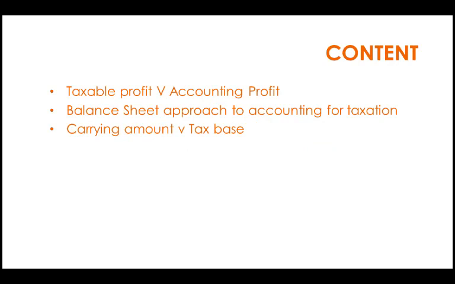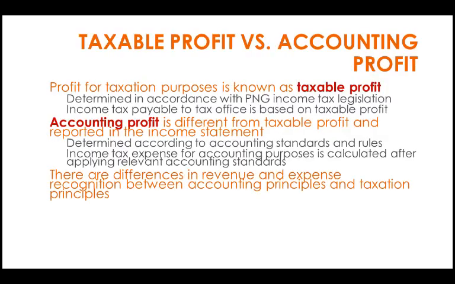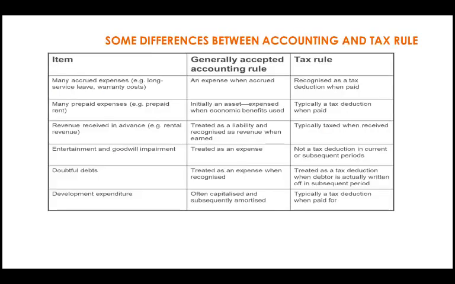We have 3 major contents of this topic. We have taxable profit versus accounting profit. Then later on we will discuss the balance sheet approach to accounting for taxation, carrying amount versus tax base. Expenses may not necessarily be recognized under taxable profit in a particular period. Because of this difference between the rules of taxation and accounting, it creates what we call a timing difference between revenue and expenses.